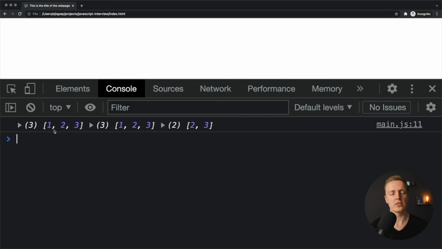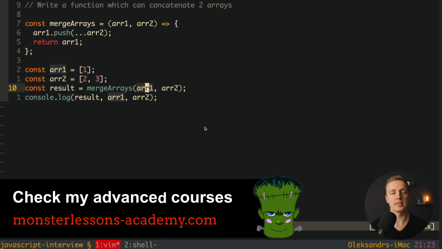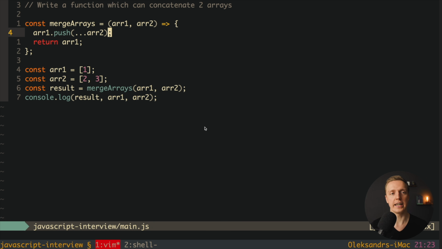I'm reloading the page and we're getting 1 to 3, 1 to 3, 3. This is exactly the problem like it was in the previous video. Push mutates the array. This is why here we're changing array 1, even if we don't want to change it. This is why push in this case is not the best approach. What we can use here instead is either array concat, which is the old approach of JavaScript, or just a spread operator just like we did previously.